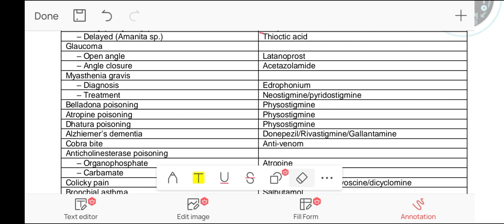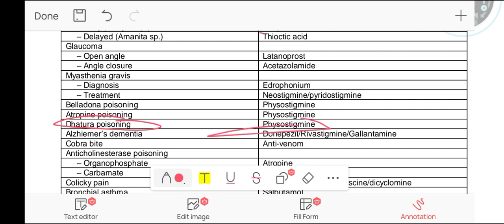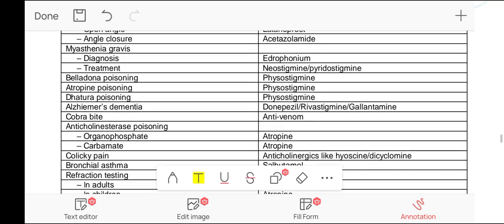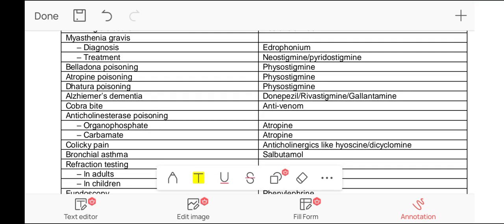Okay. Next comes Dhatura poisoning. Dhatura is a poisonous plant, just like atropine, and once again the drug is physostigmine. Next is Alzheimer dementia. The drug used is rivastigmine, which is again a carbamate, used in Alzheimer disease. The cobra bite: the drug is anti-venom. Next is anticholinesterase poisoning. For organophosphate poisoning or carbamate poisoning, the antidote is atropine.